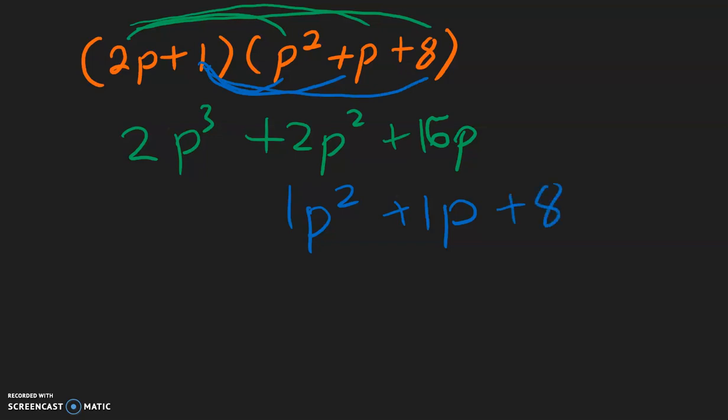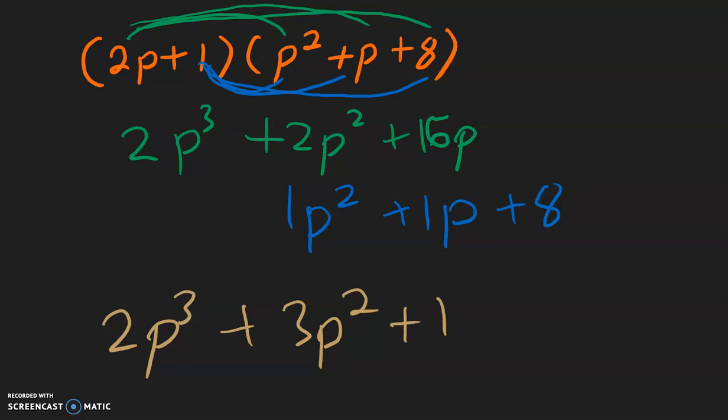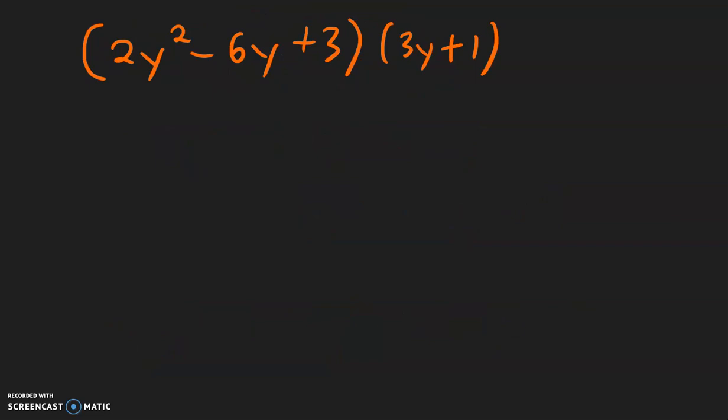Now to combine like terms to get our final answer, we have 2p to the third power, and then for the p squares we have 2 plus 1, which is 3, positive 3p squared. And for the p we have 16 plus 1, which is 17p, and finally bring down the positive 8.